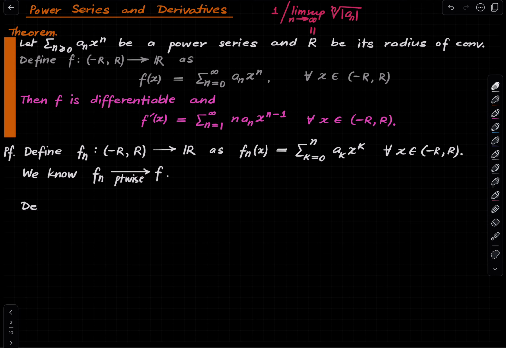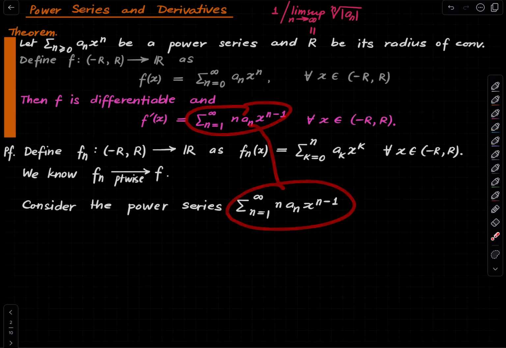Define, or first consider, this power series. Consider the power series. Right? It is this one. And let's figure out its radius of convergence.